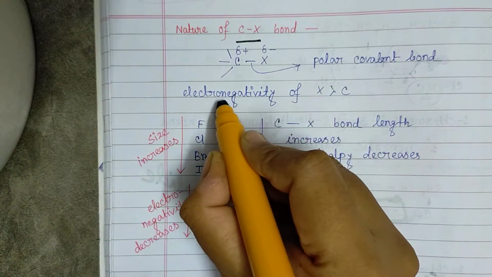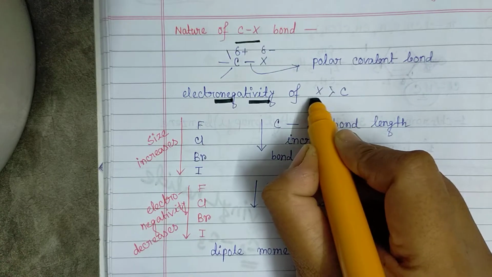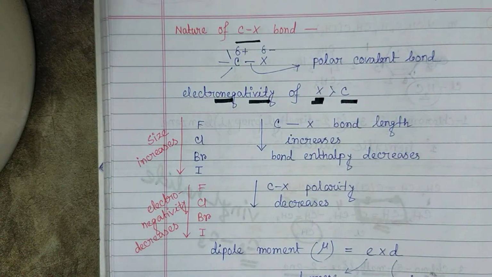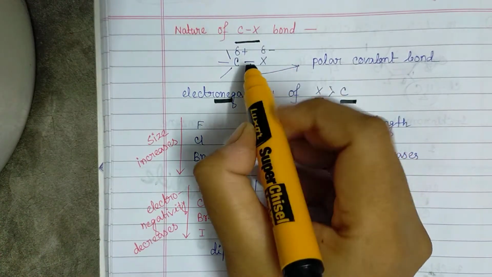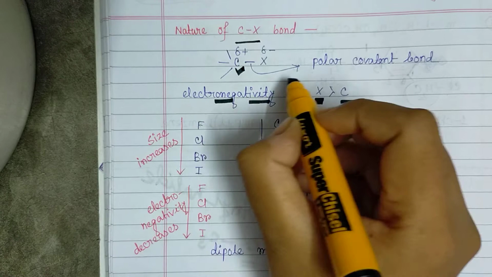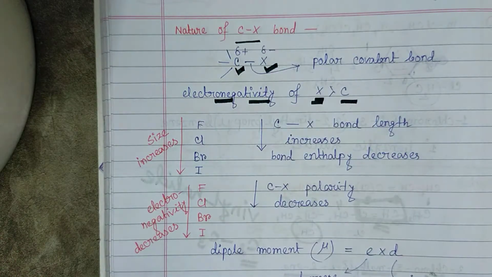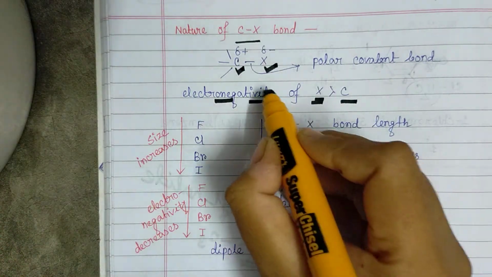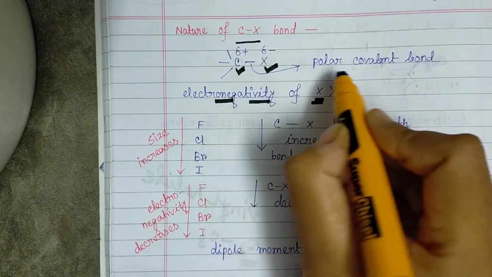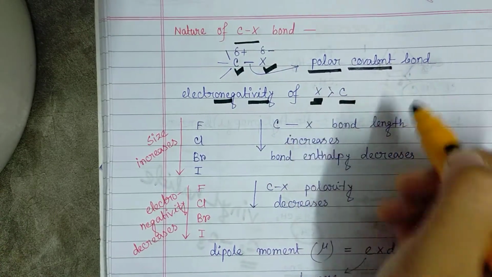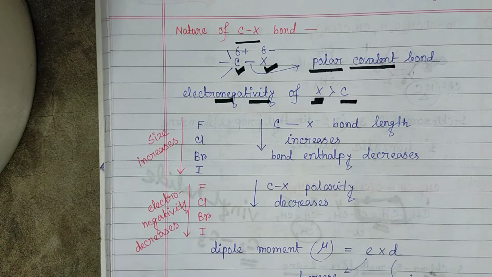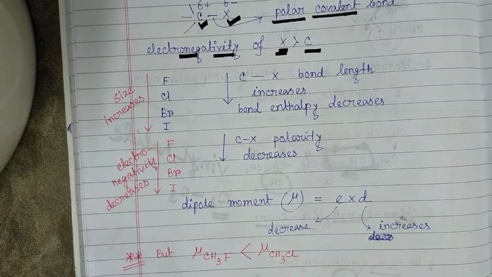So, we know that the electronegativity of halogens is obviously greater than carbon. Due to that, the charge separation will be like carbon will become delta plus and the halogen will become delta minus. So we can see that the carbon-halogen bond is a slightly polar covalent bond, and due to this polarity there will be separation of charge.